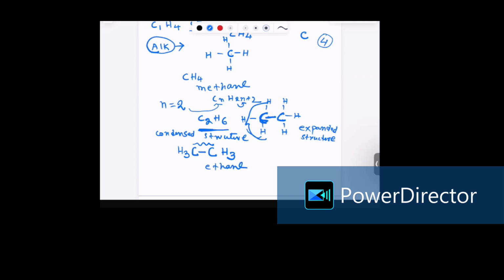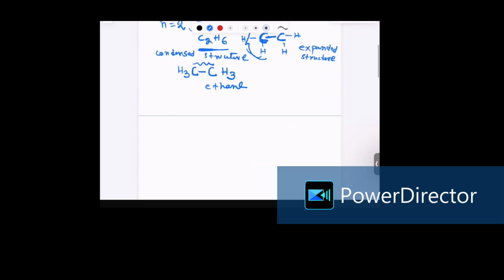Now let us go to the third member of the alkane by substituting into the formula. As we know, the general formula is CnH2n plus 2. Now n equals 3. So substitute the value of n into the general formula. It will become C3H, and 2 times 3 is 6, 6 plus 2 is 8. So the third member is C3H8. So what is the expanded structure? You can write it by first connecting all the 3 carbon atoms: carbon, carbon, carbon.